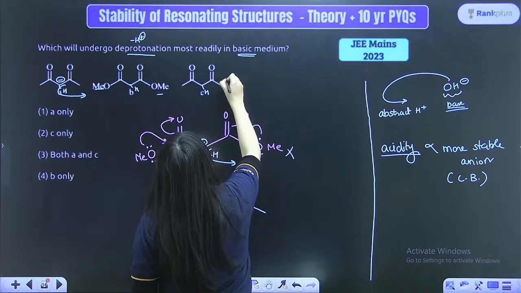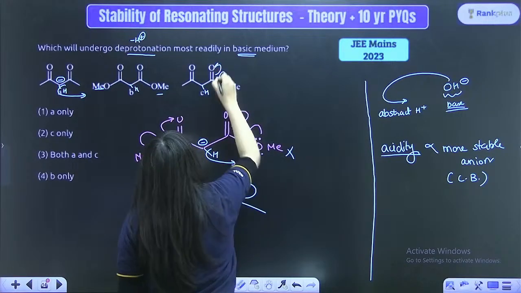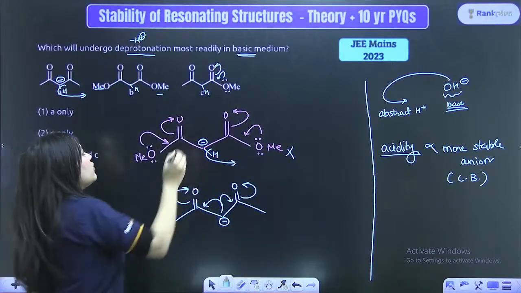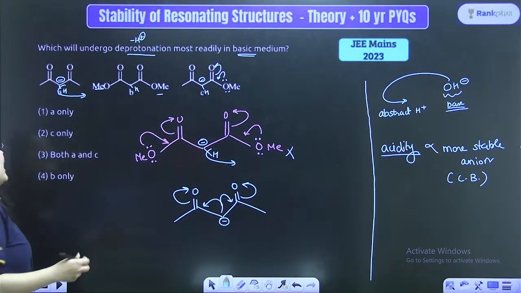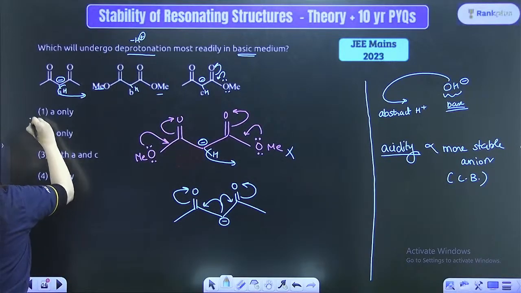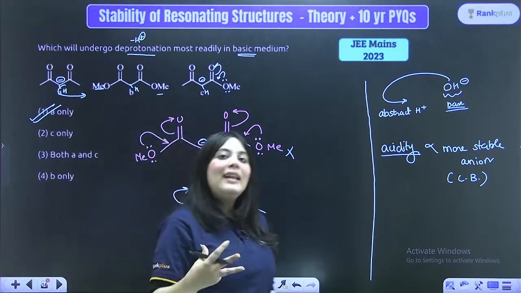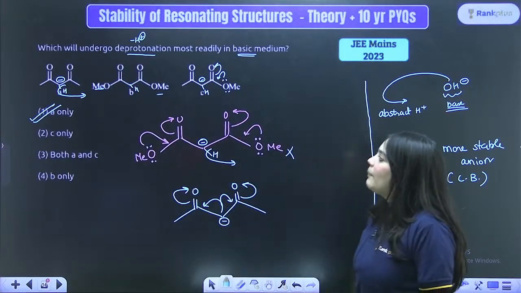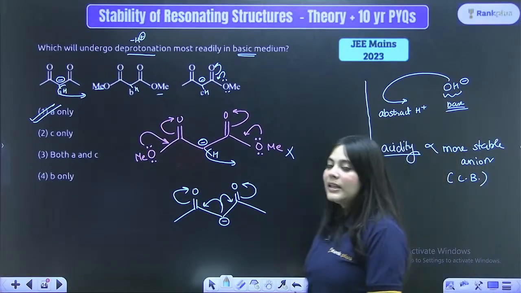Similarly, in this case, once again, due to this oxygen, this will also participate in resonance. Hence, this negative charge formed over here will not be that stable. Hence, the most stable negative charge is A only. So, therefore, the most readily deprotonation will actually happen in the A option and not anywhere else. Is this clear to everyone?